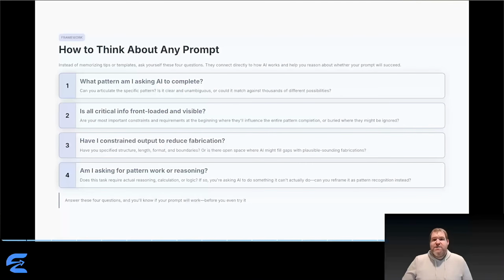Third, have I constrained output to reduce fabrication? Have you specified structure, format, boundaries? Or is there open space where AI might fill gaps with plausible fabrications? Fourth, am I asking for pattern work or reasoning? Does this require actual logical reasoning or calculation? If so, can you reframe it as pattern recognition, or do you need a different tool? Answer these 4 questions before you even try the prompt, and you'll know whether it's likely to work. This turns prompt engineering from random trial and error into systematic design.